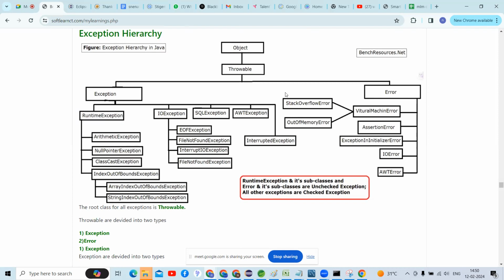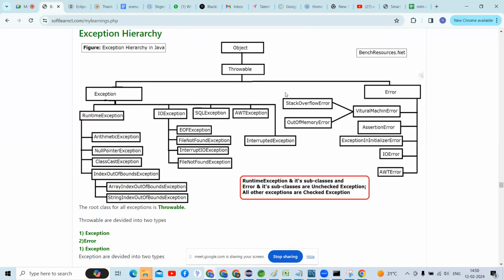In exceptions, we can handle them using try and catch blocks. Errors, can we handle them? We can handle errors by using a catch block. No, errors are not recoverable.